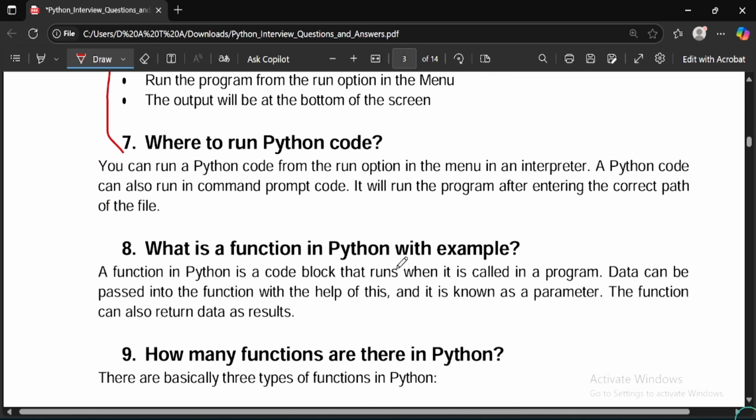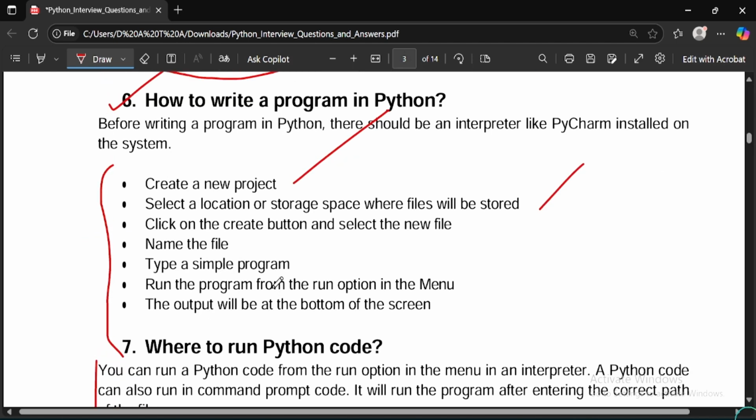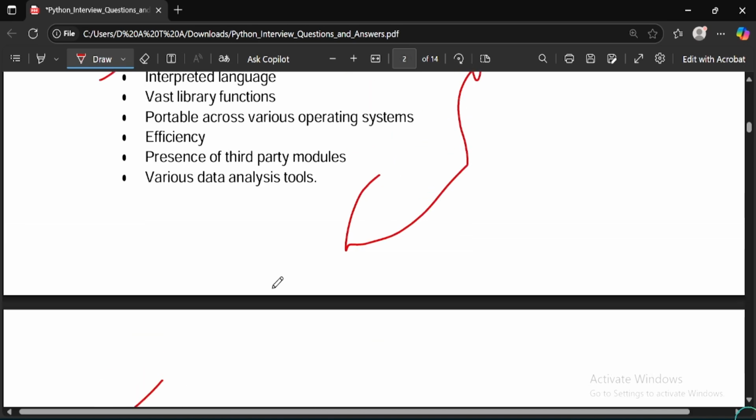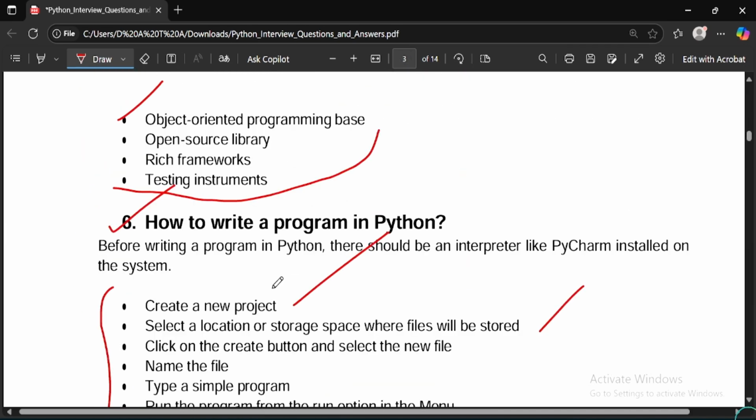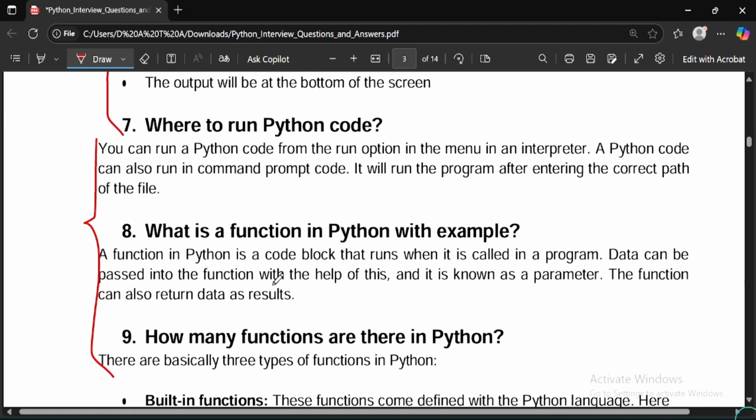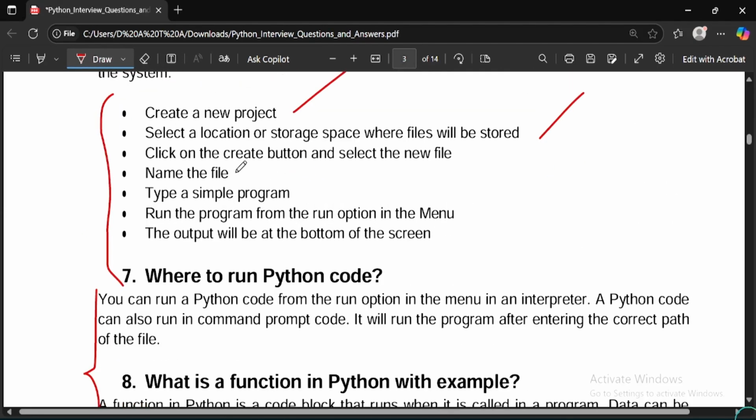Seventh, where to run Python code. These questions are basically for freshers. We would be covering intermediate and advanced level questions as well in the further PDF of the page. So these are the basic freshers level questions.